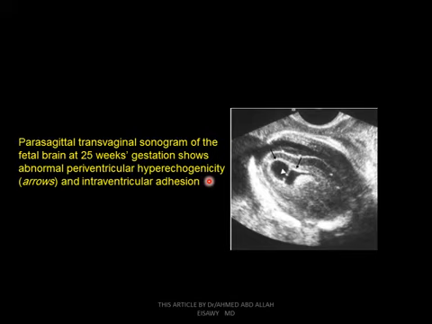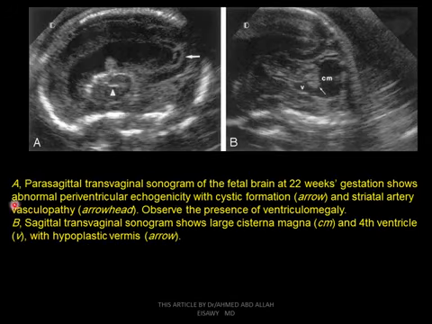Parasagittal transvaginal sonogram of a fetal brain at 25 weeks shows abnormal periventricular hyperechogenicity and intraventricular adhesions, as we see by this arrowhead. Parasagittal sonogram of this brain at 22 weeks shows abnormal periventricular echogenicity with cystic formations and striated arterial vasculopathy, as we see by the arrowhead. Observe the presence of ventriculomegaly. These images show a large cisterna magna and fourth ventricle and hypoplastic vermis, in this brain with cytomegalovirus infection.